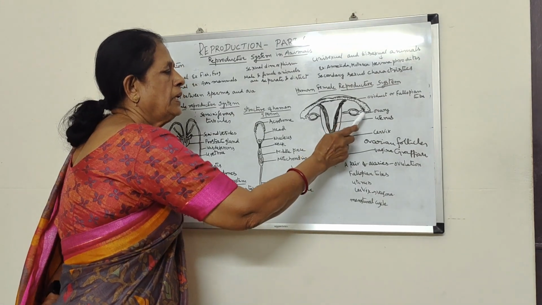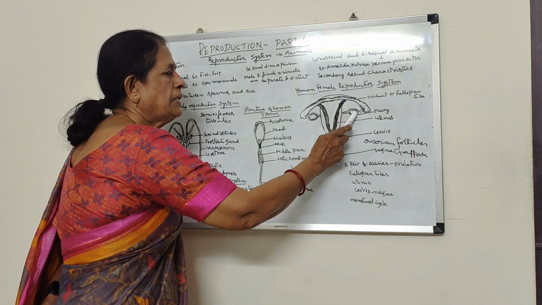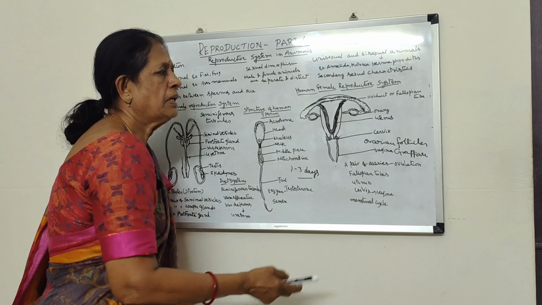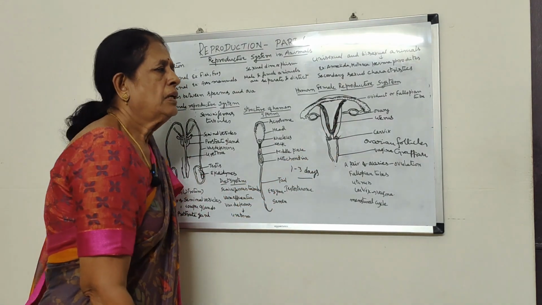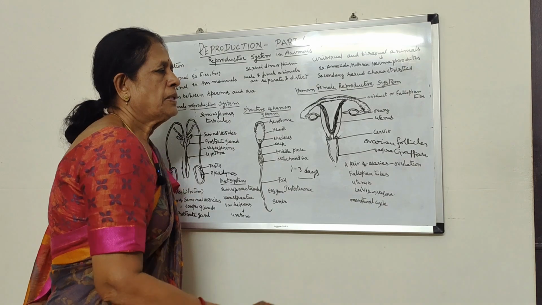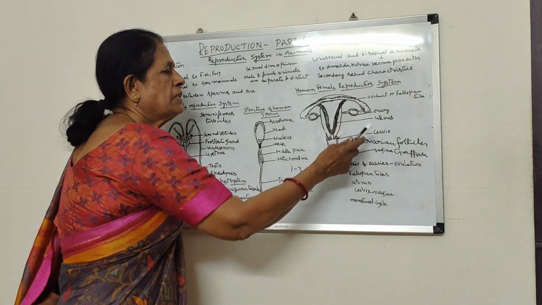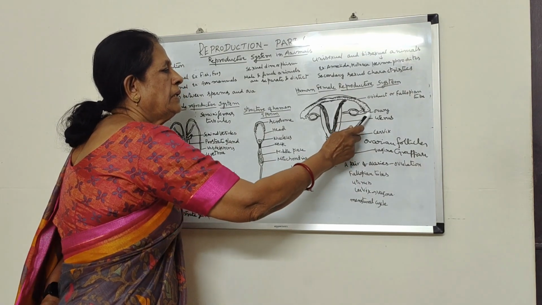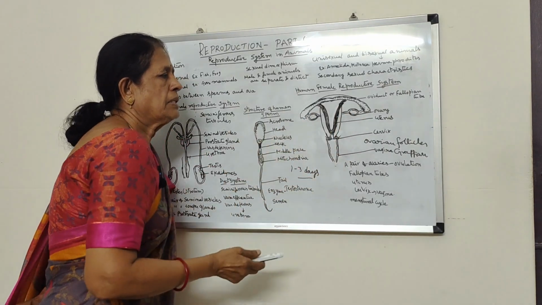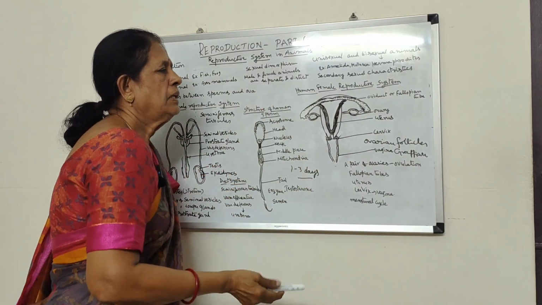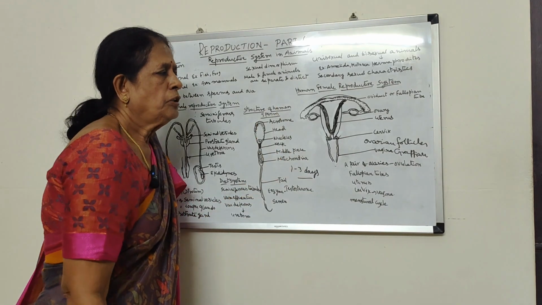Graafian follicles, or ovarian follicles, are present in the ovary. In the ovarian follicle, one ovum is present, and this ovum is released into the body cavity, enters the fallopian tube, and moves towards the uterus. Fertilization takes place in the fallopian tube.